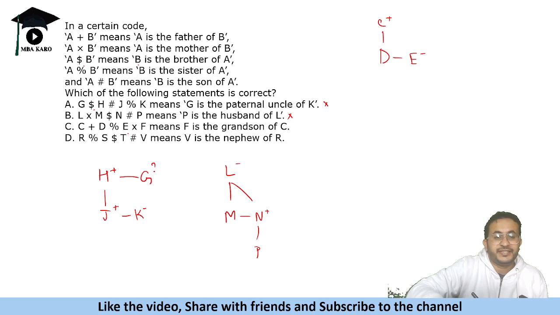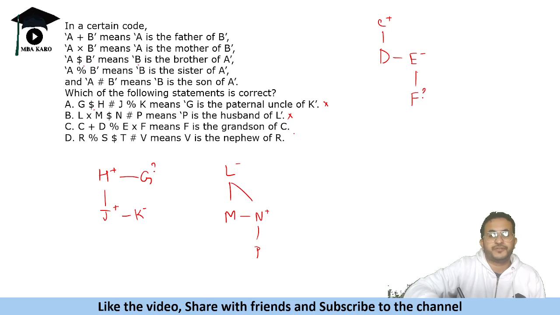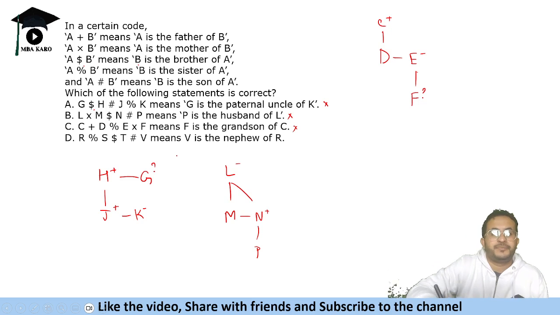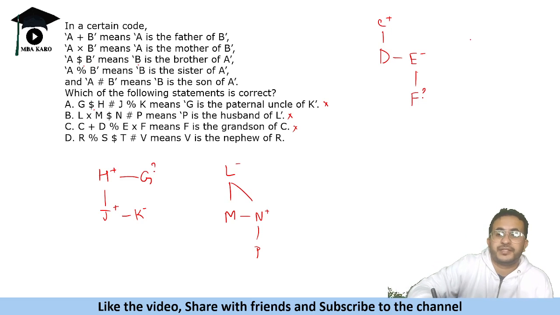Okay, and third says E cross F. Right. So E cross F means E is the mother of F. Now, grandson we can't tell because we do not know the gender of F. So this is not possible. Then obviously fourth should be the answer. R percent S means R is the sister of S. No, second person is the sister.